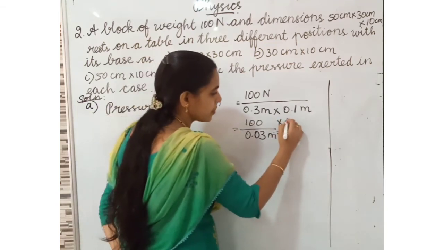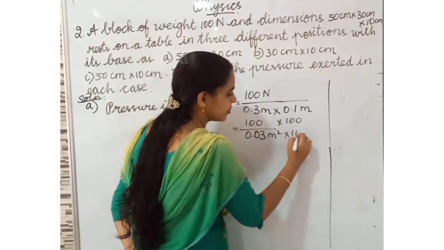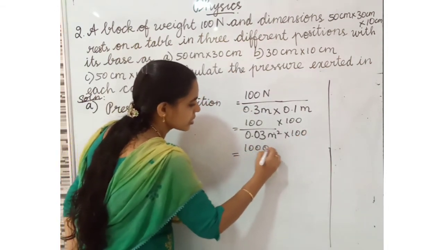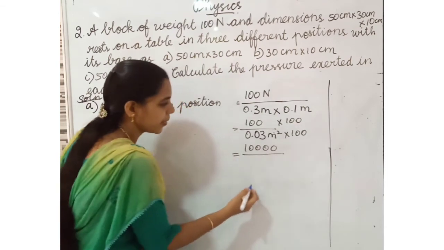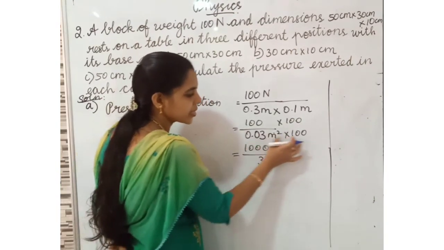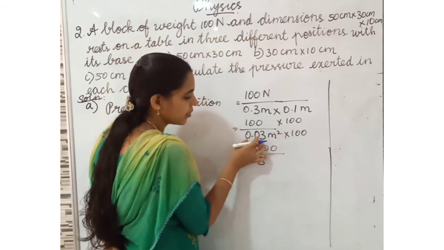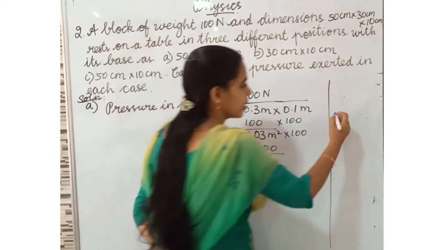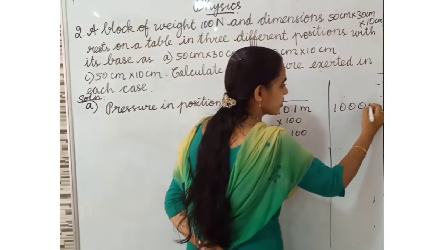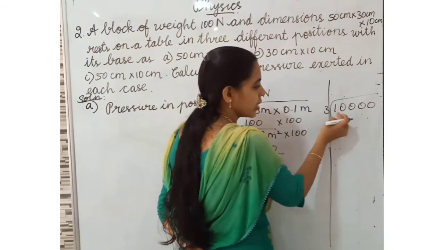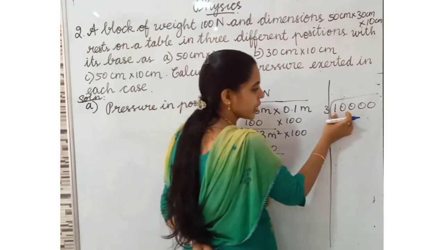After two numbers we have decimal, so we have to multiply with 100 in the numerator and denominator. Here also 10,000 divided by 3. When we multiply with 100, the decimal will be changed into this number, only 3. When we divide these numbers, listen here. 3, we cannot take in 1 digit. We have to take 2 digits.